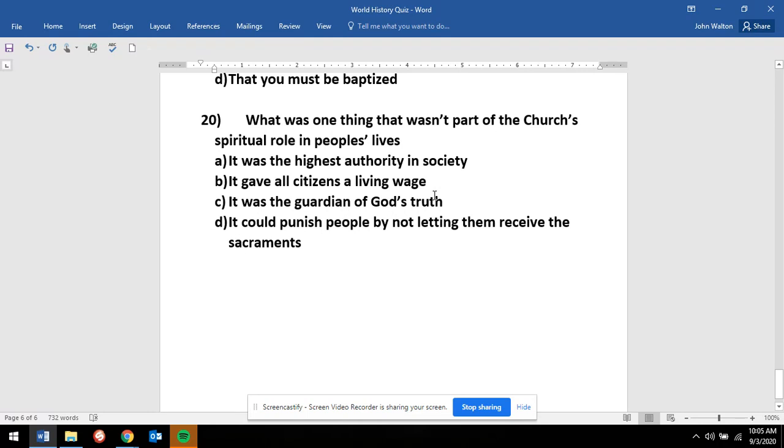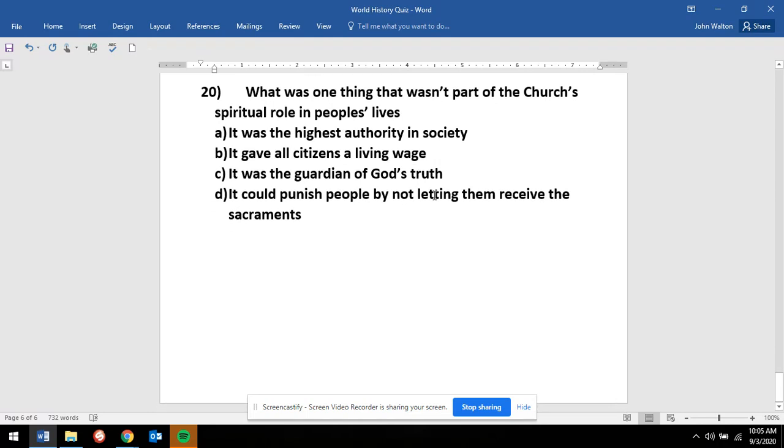And last but not least, number 20. What was one thing that wasn't part of the church's spiritual role in people's lives? A. It was the highest authority in society. B. It gave all citizens a living wage. C. It was the guardian of God's truth. D. It could punish people by not letting them receive the sacraments.